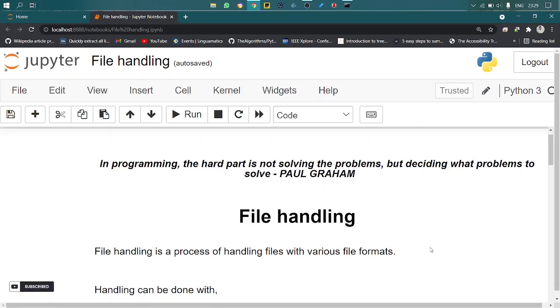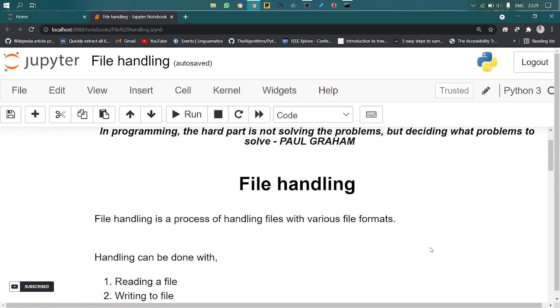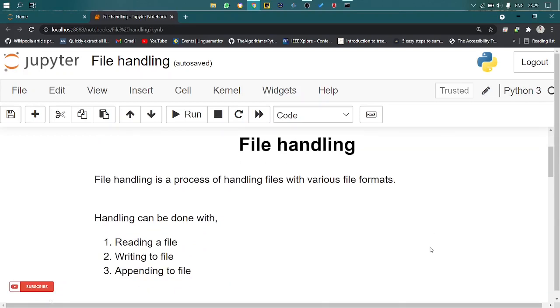As usual, the quote of this video is: in programming, the hardest part is not solving the problem, but deciding what problem to solve.